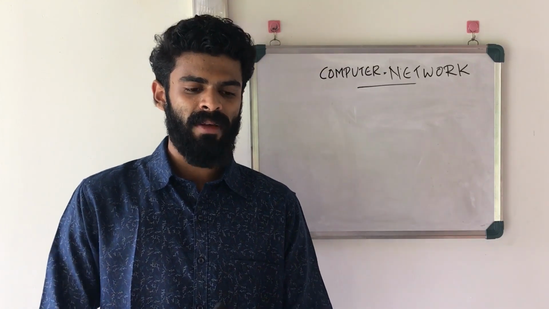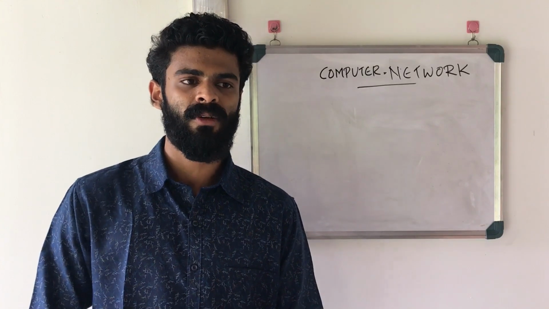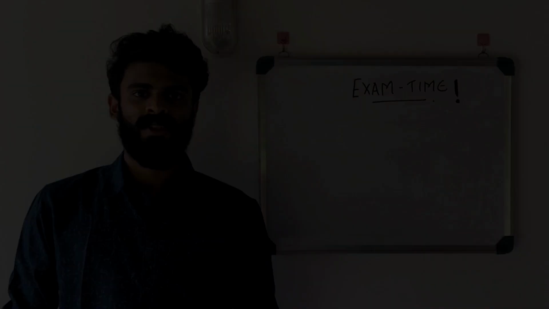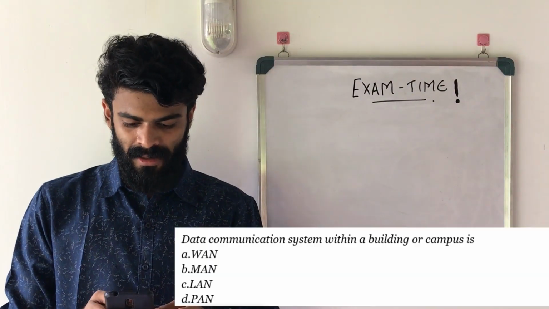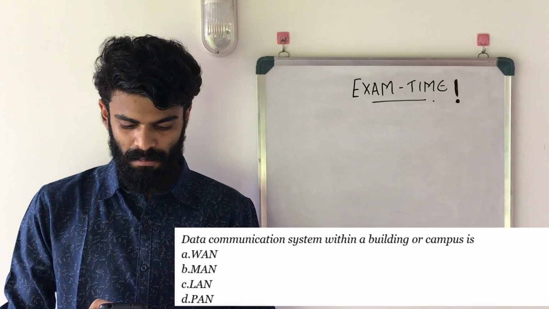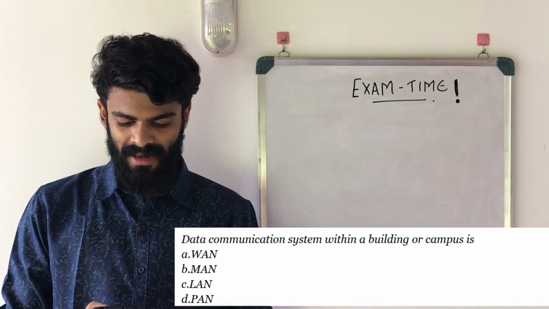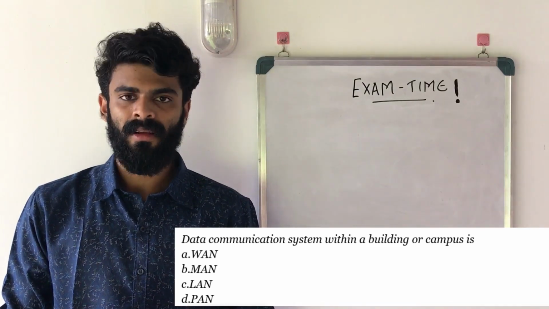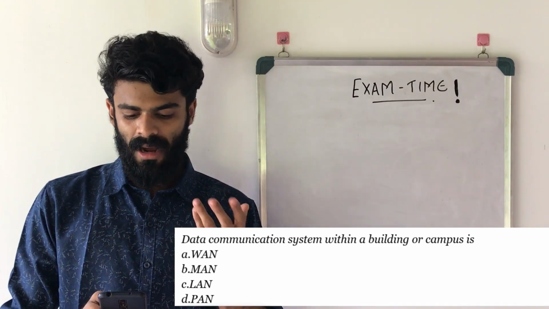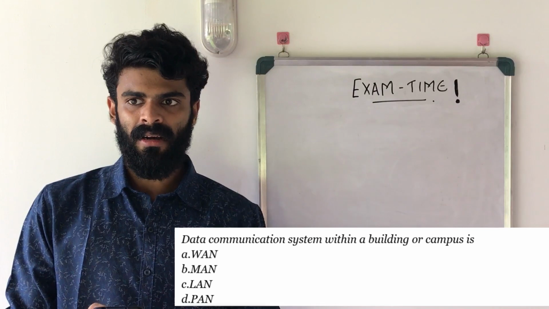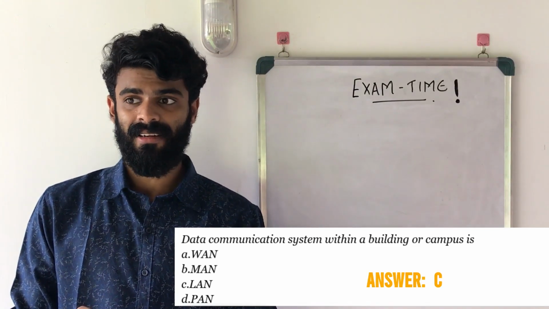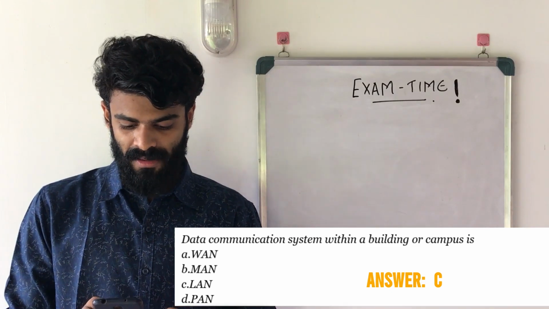So I'll be reading out the questions and the options, and you guys could pause the video and just think about it or answer it. So here we go. The first question is, data communication system within a building or campus is A, WAN, B, MAN, C, LAN, D, PAN. It's clearly mentioned in the question, it's building or campus, like small area. So the answer is C, WAN. Sorry, C, LAN. Next question.